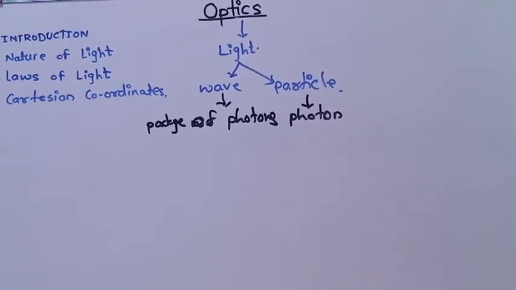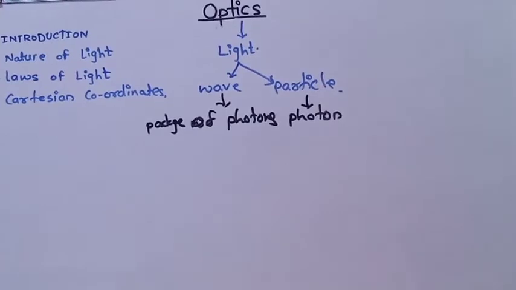Then next is wave optics. In wave optics there is a package of photons which consists of electromagnetic waves, so it requires the wave nature of light. The wave nature of light is used to study interference, diffraction, and polarization phenomena. These are the three categories of light: ray optics, wave optics, and the particle nature of light. Out of these three we study only ray optics, which is also called geometrical optics.